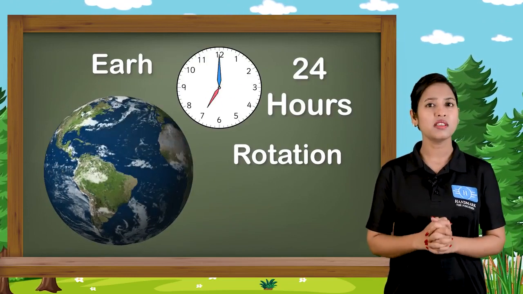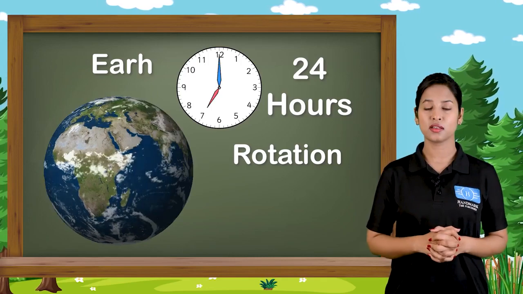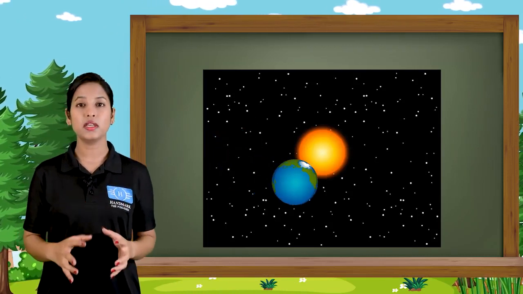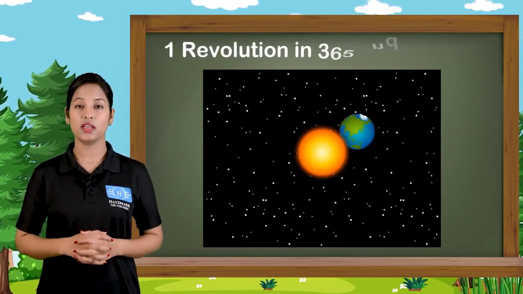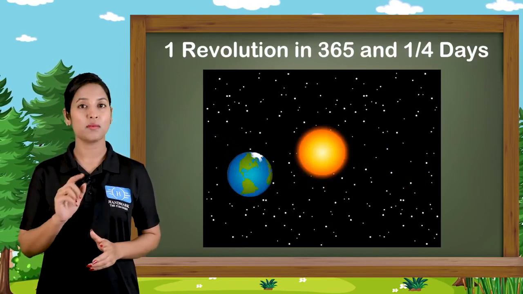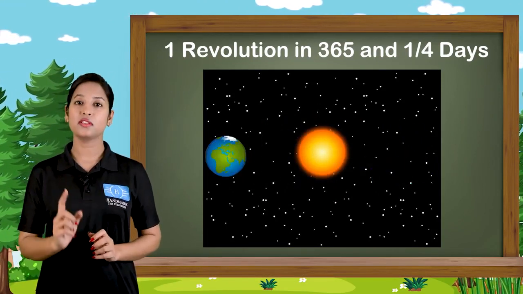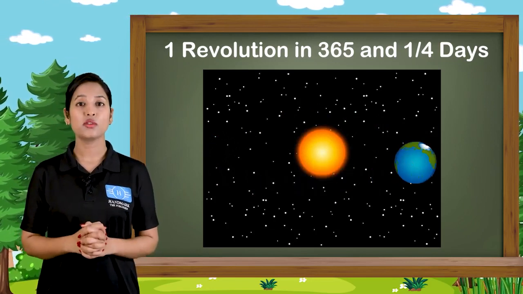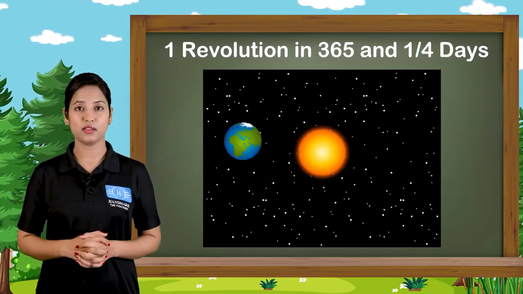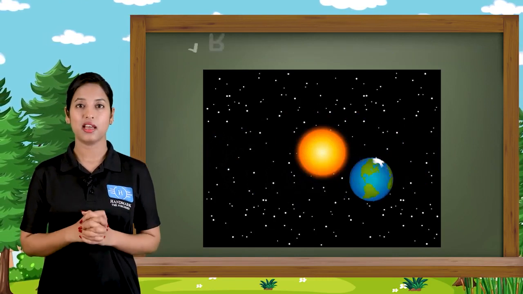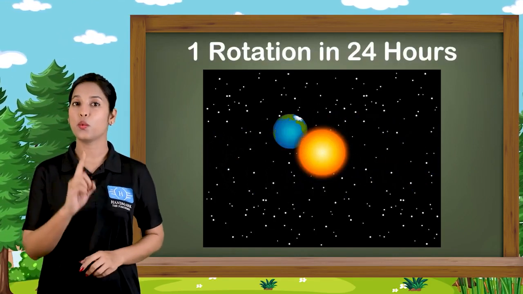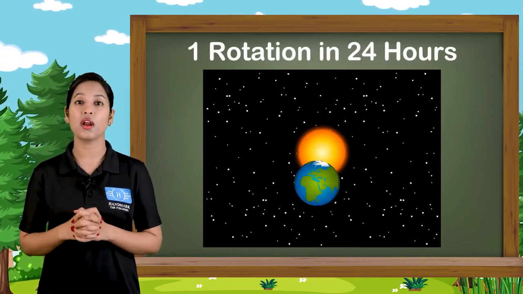But how does it make a day and a night? Let me explain to you. Children, we all know that our earth revolves around the sun and it completes its one revolution in 365 and 1 by 4 days. So, while revolving around the sun, earth also rotates on its axis, which is called rotation, and it completes its one rotation in 24 hours.